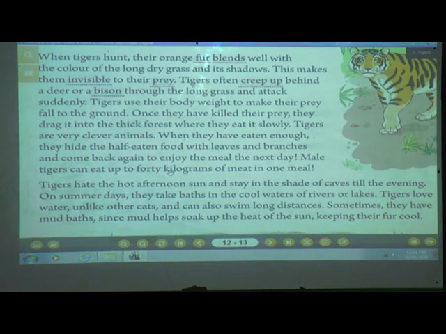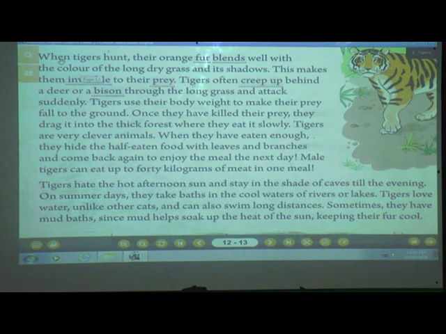Now next, on the top we will see when tiger hunts. When tiger hunts means what? When they go for their prey. So what do they do? Their orange fur blends well with the color of the long dry grass and its shadows. This makes them invisible to their prey. Tigers often creep up behind a deer or a bison through the long grass and attack suddenly.